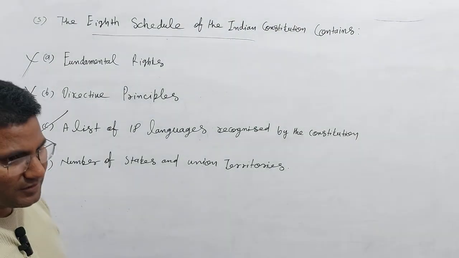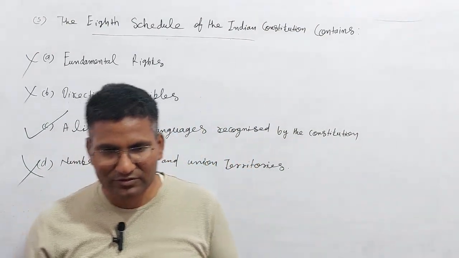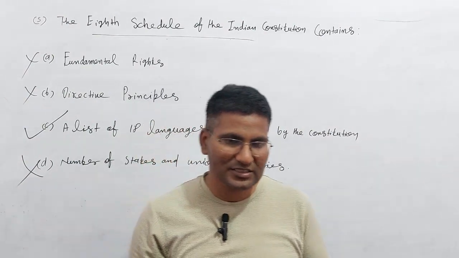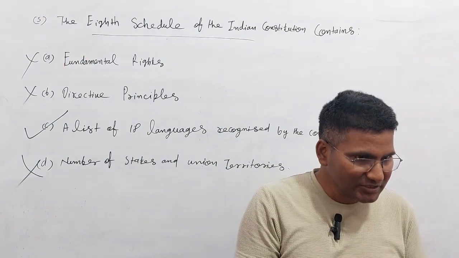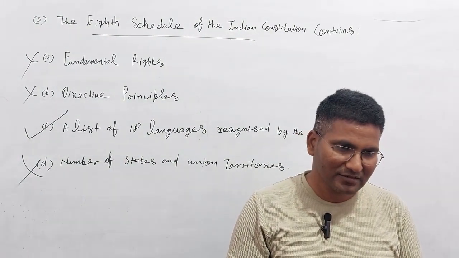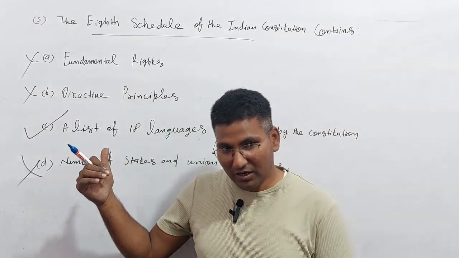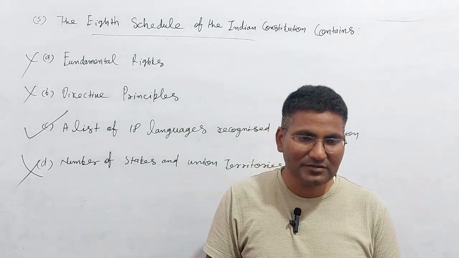So this question is based on the schedules: the first schedule, second schedule, fourth schedule, fifth schedule, sixth schedule, seventh schedule, eighth schedule. You should know what matter is given in each schedule, because a question may come. This question has come in a previous year examination.